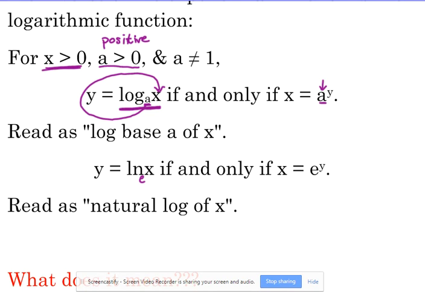If it's not e, then we use the common log. The common log, log, is for any other base except for e. All right, same relationship applies there. E to the y equals x is the exponential relationship for that logarithm.